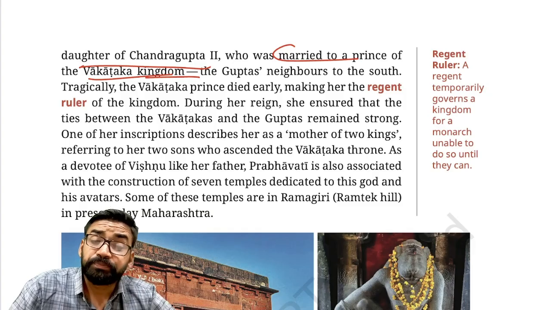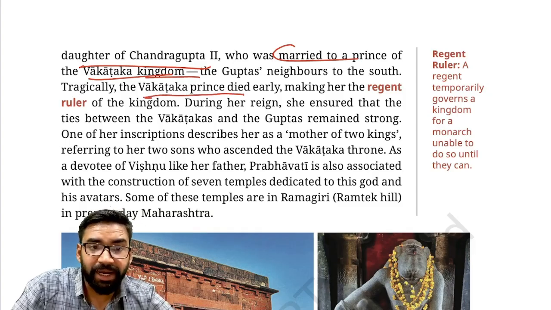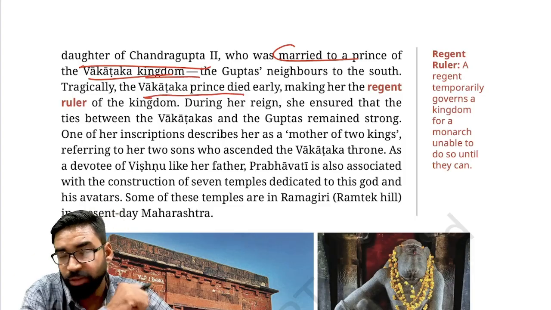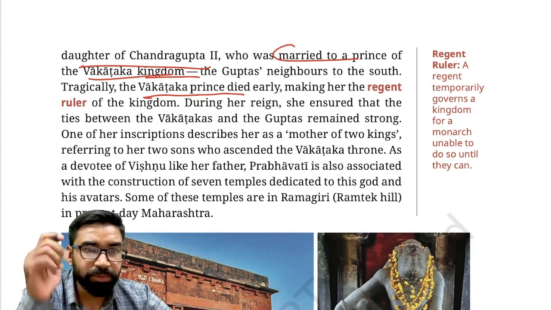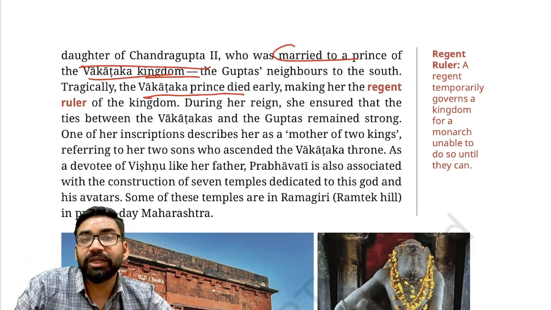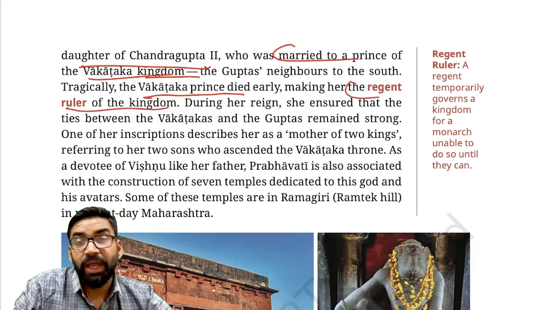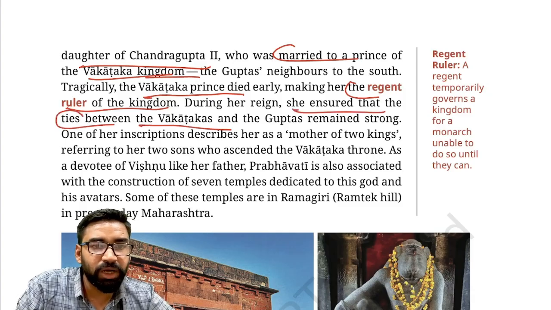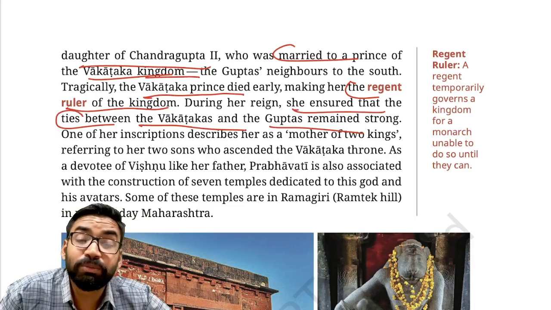After the marriage, the Vakataka prince died, and in this scenario, Prabhavati Gupta had two minor sons. Minor sons are ineligible to rule, so who will be the regent? Prabhavati Gupta. Because of that, when the Vakataka prince died, she was made the regent ruler of the kingdom. During her time, she ensured that the ties between the Vakatakas and Guptas remained strong, because she was the daughter of Chandragupta II.